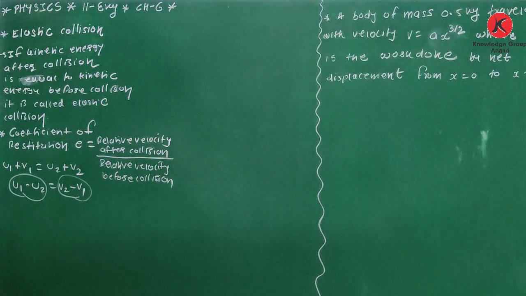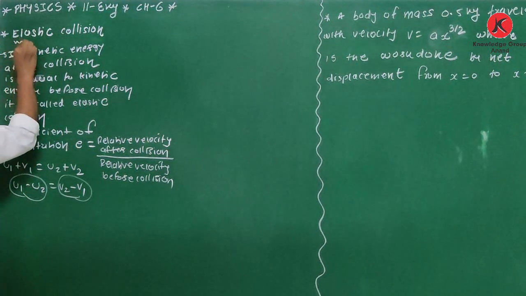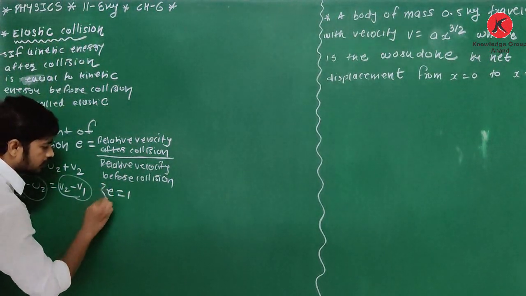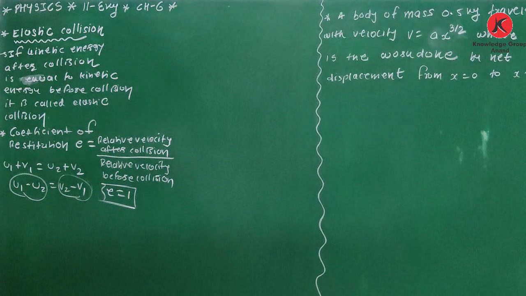So yes, they are same. So yes, coefficient of restitution for elastic collision e is equal to 1. That you have to remember. Clear about this?